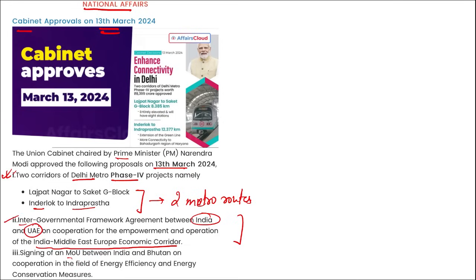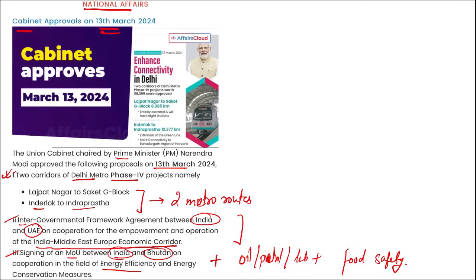Then third is the signing of an MOU between India and Bhutan, and this is in the field of energy efficiency and energy conservation. Apart from this, here only remember, India and Bhutan signed an MOU in the field of energy cooperation. Plus remember, they have also signed an MOU in oil products, petroleum products, lubricants, etc. And apart from this, they have also signed an MOU in the area of food safety.